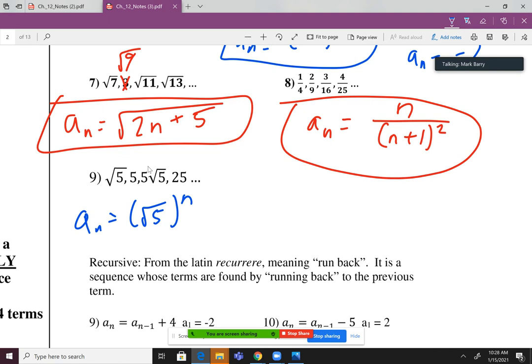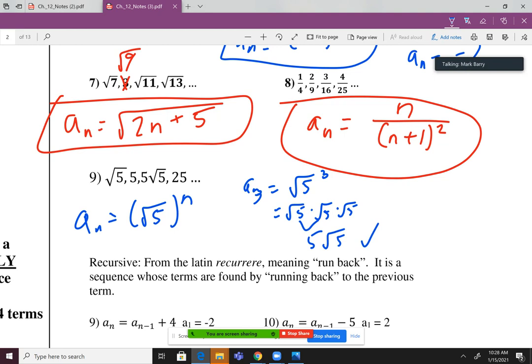Let's check it out. What's a sub 3? Well, according to my formula, that would be rad 5 to the third power. I see that as rad 5 times rad 5 times rad 5, right? Well, if I multiply rad 5 times rad 5, that would just be a regular 5.